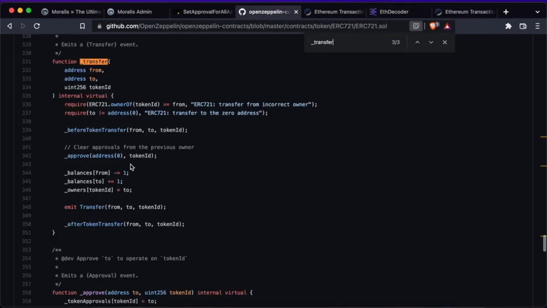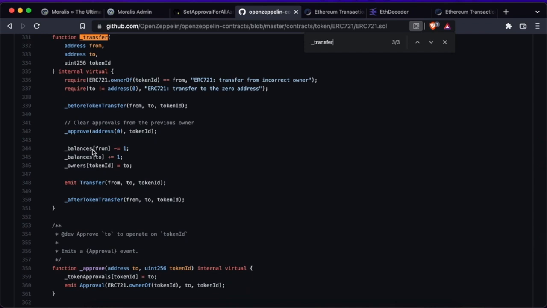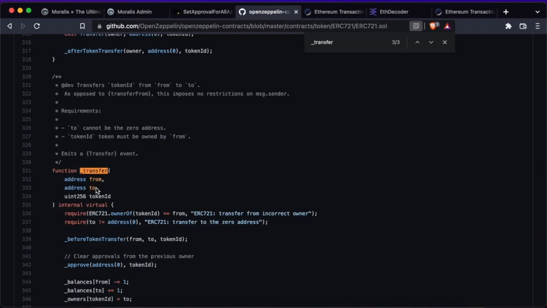We can also see that it is updating the balances of both the sender and the recipient, and we can see that it's transferring the ownership of the NFT and emitting a transfer event, which also is something that we saw in Etherscan. This function would be able to transfer any token that is managed by this specific contract